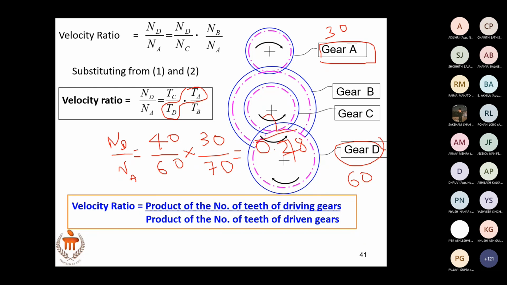So what you can see here is this gear train. As we solve problems, you will understand it further. Gear trains, you can use it for compound gear train, you can use it for speed reduction or speed increase, right? But right now 0.28, is it resulting in speed reduction or speed increase? In the case of simple gear train, if it is 1 by 2, what does that mean?